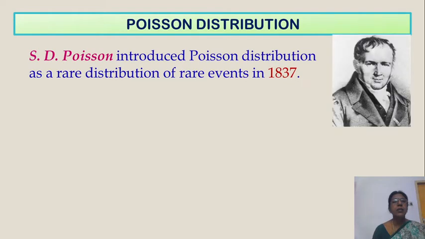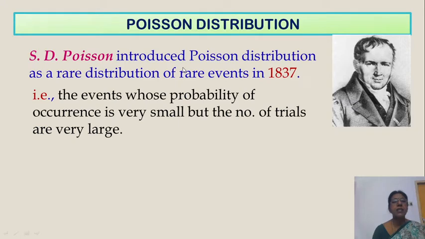Poisson distribution. First, this Poisson distribution was introduced by S.D. Poisson. It is a distribution of rare events, introduced in 1837. Rare events, rare distribution, means the events whose probability of occurrence is very small but the number of trials is very large.